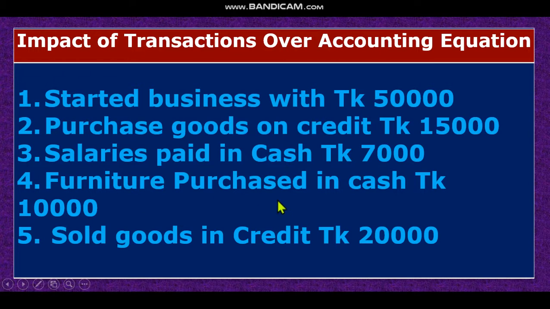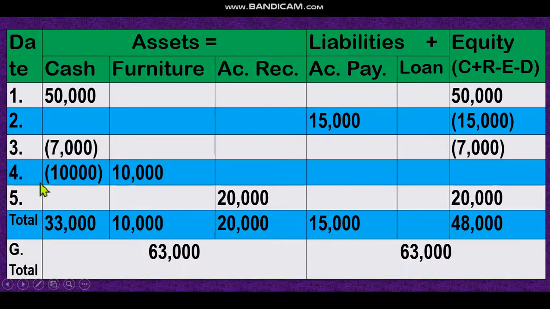Then our fourth transaction is furniture purchase in cash. That means we purchase furniture. Then what will happen? By purchasing furniture, our asset decreases, cash money decreases. On the other hand, furniture is an asset. So one asset decreases and another asset increases. Look, by purchasing furniture, our cash money decreases, our furniture increases. That means there is a change in accounting equation.